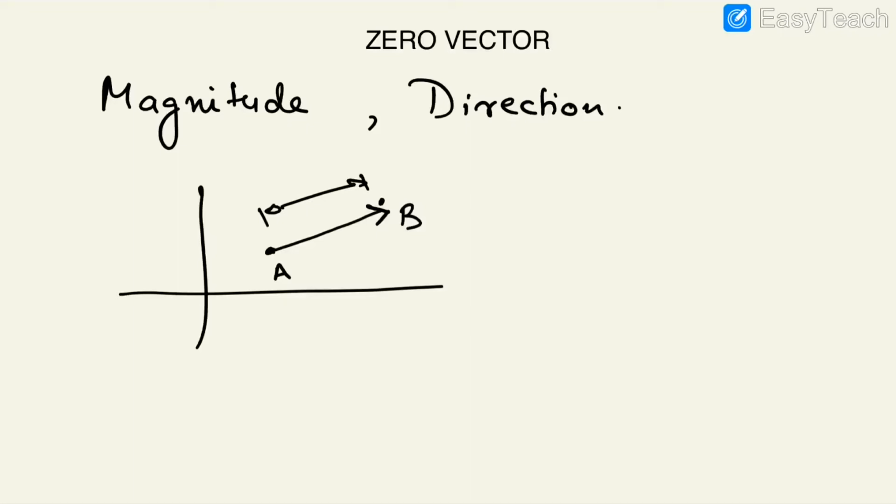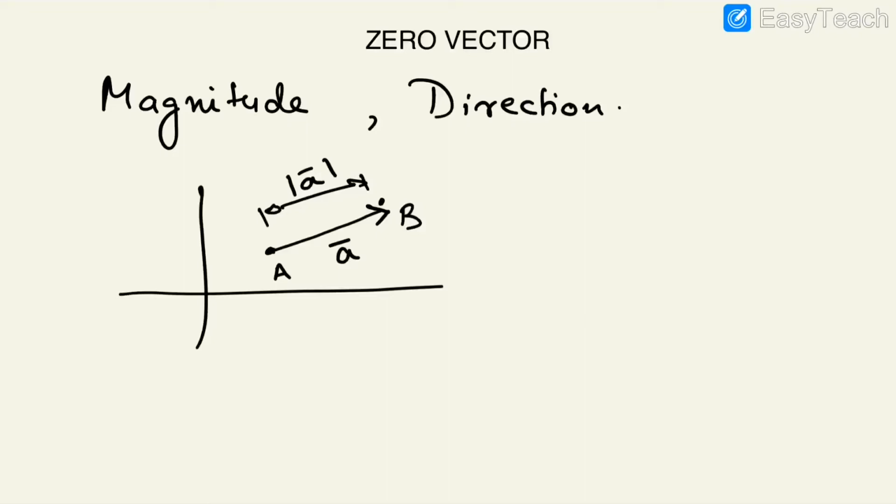That is the magnitude or the absolute value, the modulus of a vector. And direction is shown by various things like the angles and the unit vectors, right?